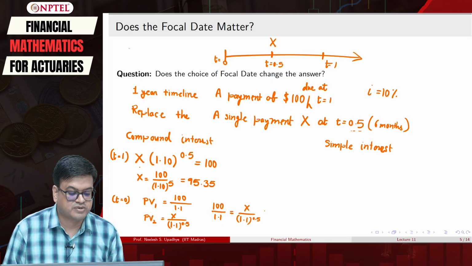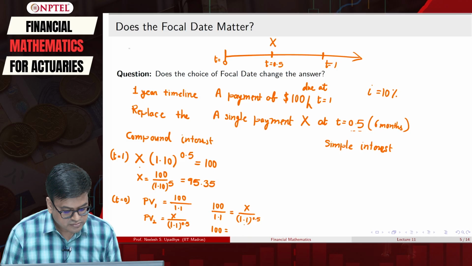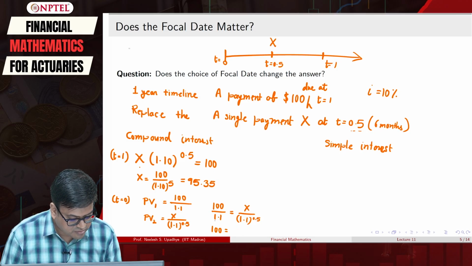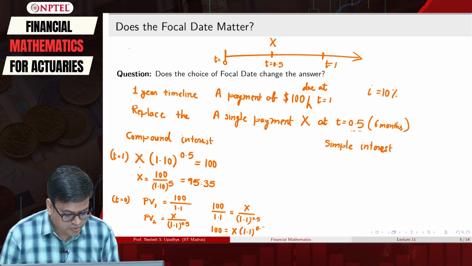But you take this 1.1 on the other side, then what you got, you take this denominator of 1.1 on the left hand side to the right hand side, you got 100 is equal to x into 1.1 raised to 0.5.